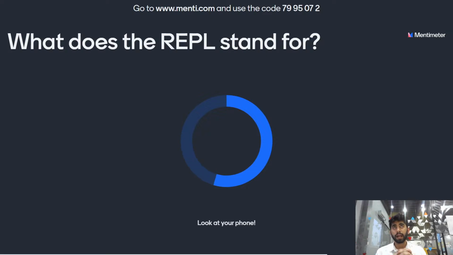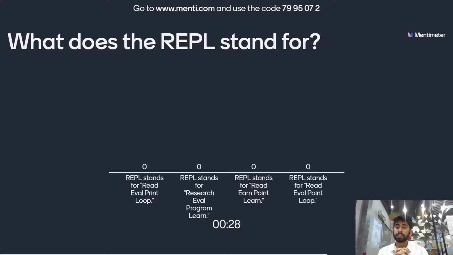What does REPL stand for? The options are: REPL stands for Read-Eval-Print Loop, REPL stands for research-able program learn, or the third option is read earn point learn, or is it read-able point loop? You have 10 more seconds to answer. What does REPL stand for? It's a very easy question, guys. And the time is up. Let's see the answer.